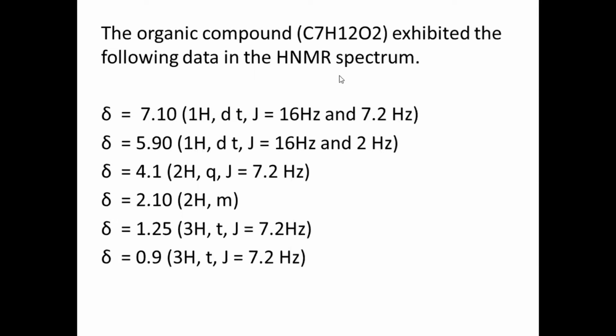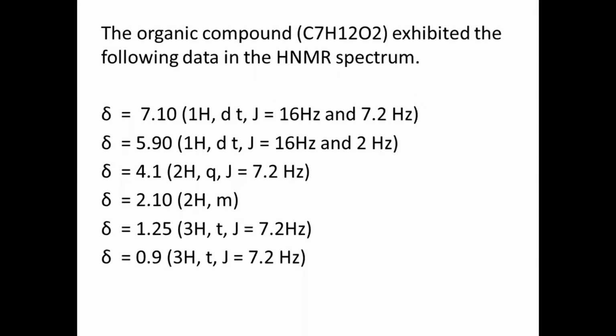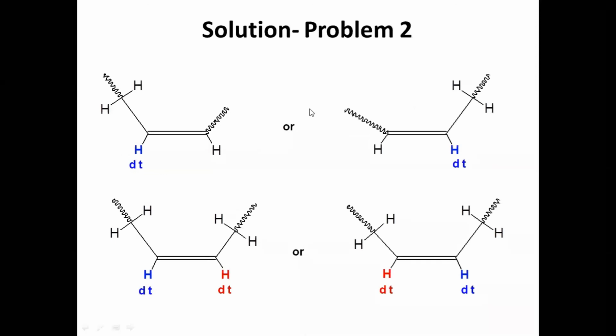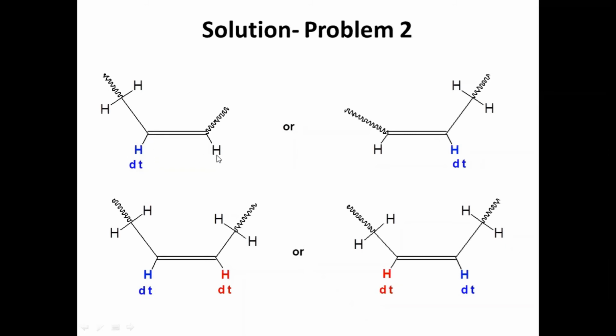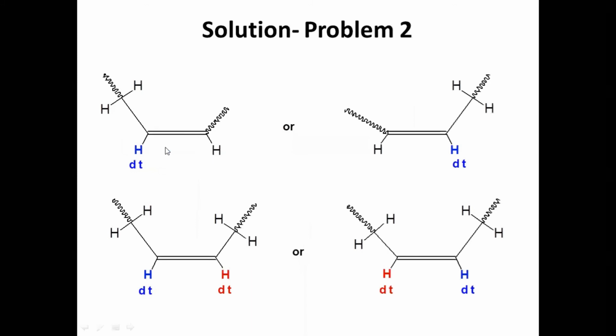Now, by seeing these values, there is no aromatic ring. The doublet of triplet means we are seeing the signal of this blue color hydrogen, with one adjacent hydrogen on one side and two hydrogens on the other side. This hydrogen interacts with the single hydrogen and gives a doublet, and again this doublet interacts with these two hydrogens and gives a triplet, a doublet of triplet.